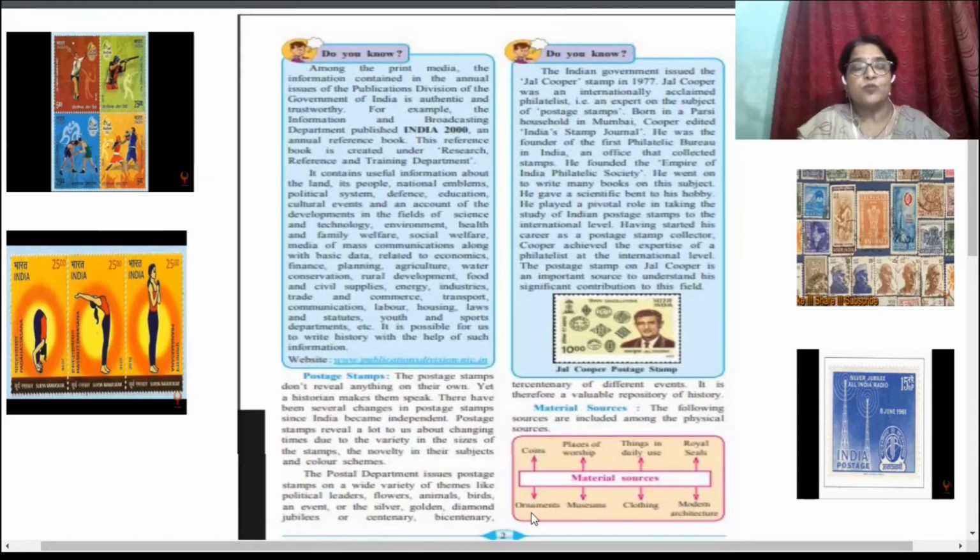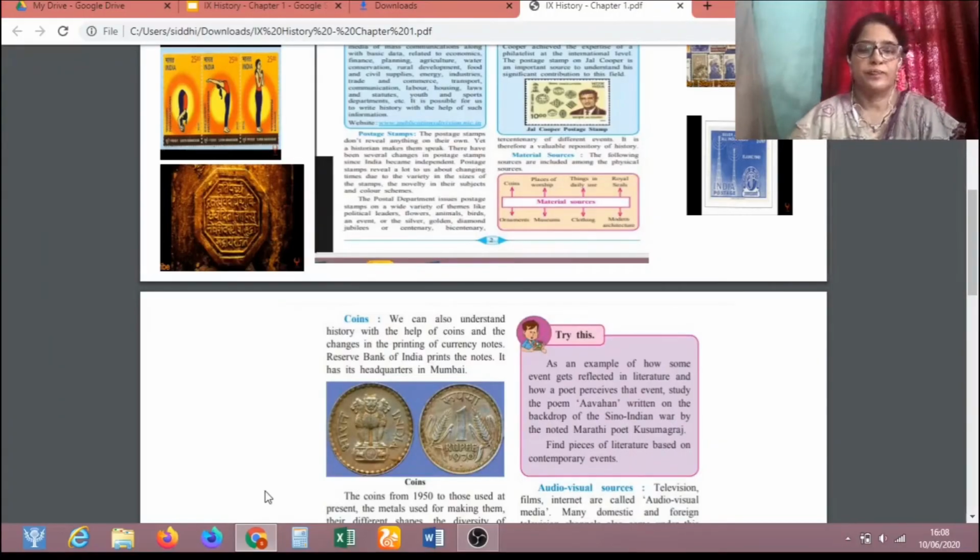Ornaments, which types of ornaments were used in that contemporary era, that information we get through the material sources. So about royal seals, we can see here Shivaji Maharaj's royal seal.